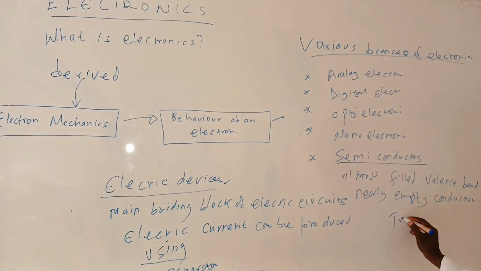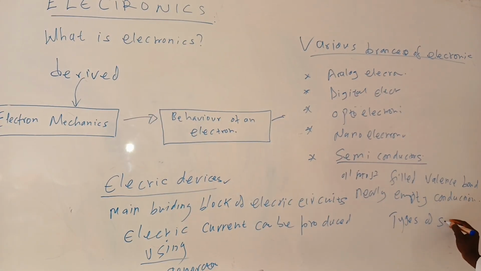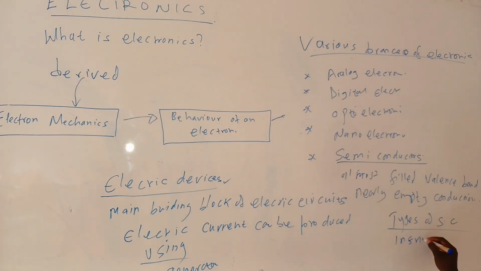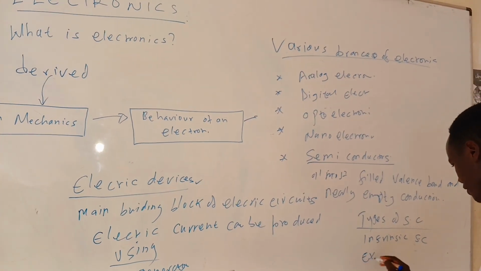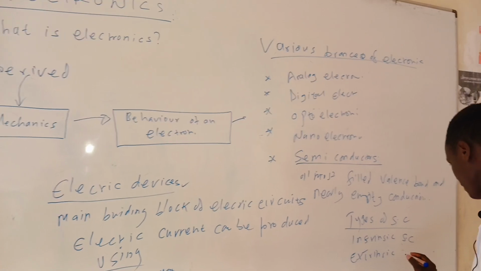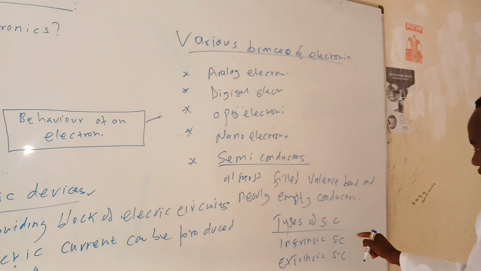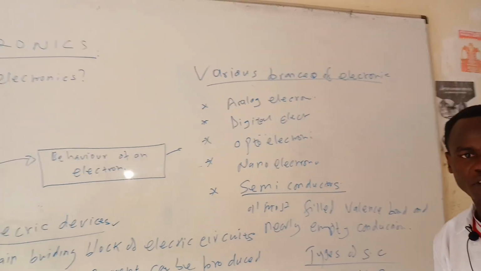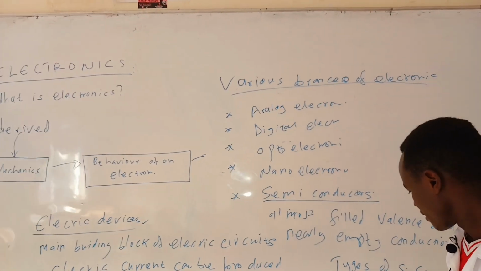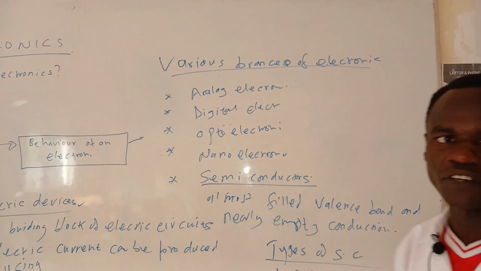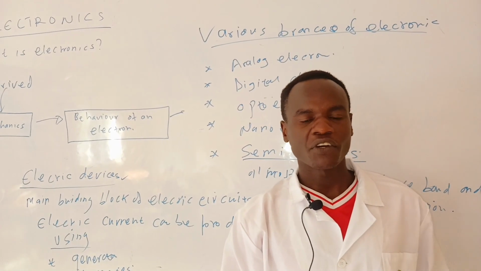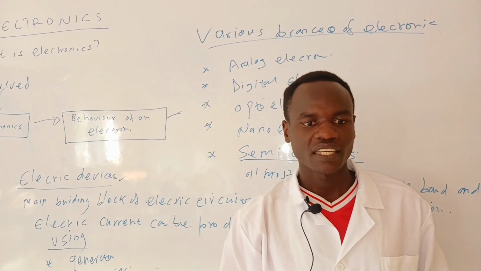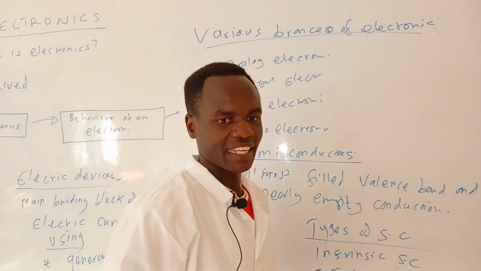Types of semiconductors. We have intrinsic semiconductors. We have extrinsic semiconductors. In this, we are going to begin with intrinsic semiconductors.